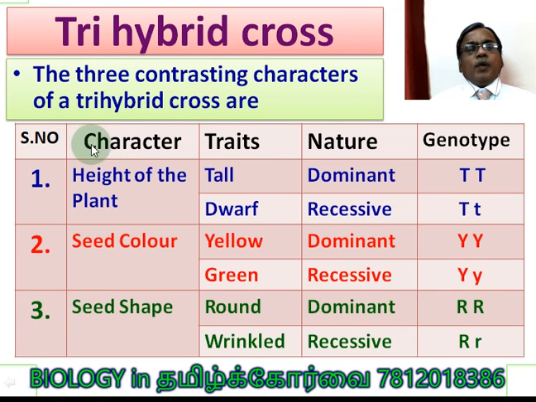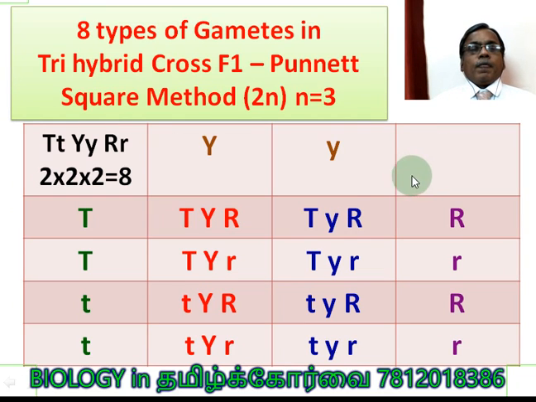Now with the help of this tabular column, we are able to understand the three characters: height of the plant, seed color and seed shape. Traits: tall and dwarf for height of the plant, yellow and green for seed color, round and wrinkled for seed shape. And nature: tall is dominant, dwarf is recessive, yellow is dominant, green is recessive, round is dominant, wrinkled is recessive. And their genotypes are given, which we already learnt.